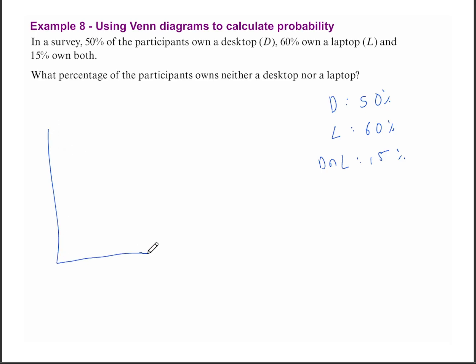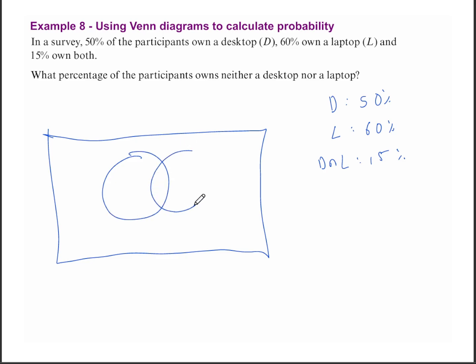So we have our universal set, then we have desktop, and we have a laptop. Remember, they have something that's shared because we see that D and L is 15%. Let's say this is D, this is L. In the middle here we have 0.15 showing 15%. Then the entire D is 50%. And so what will be the mutually exclusive D?